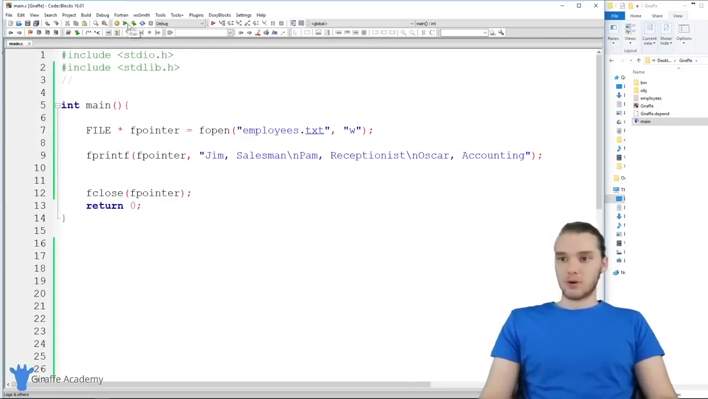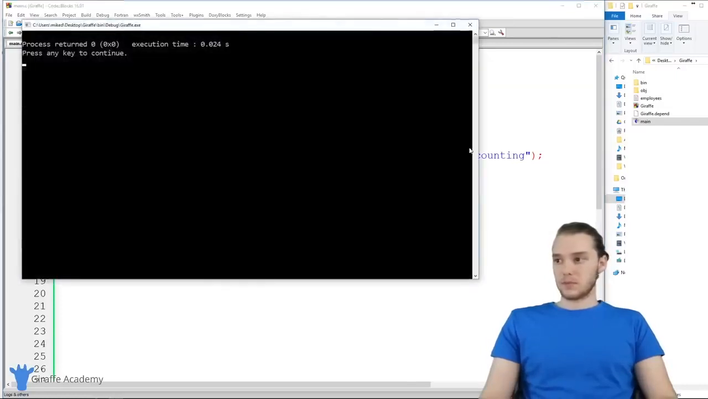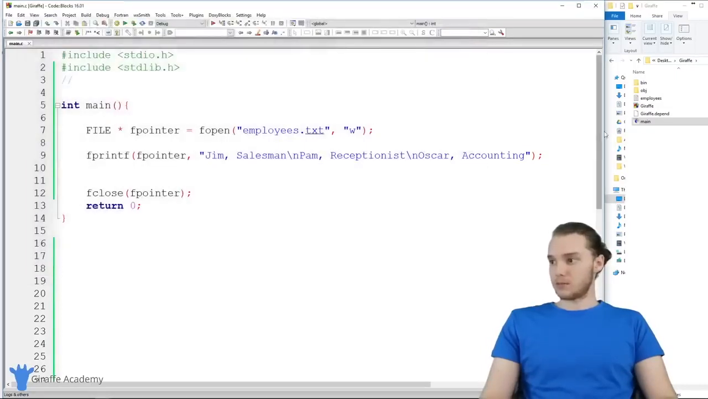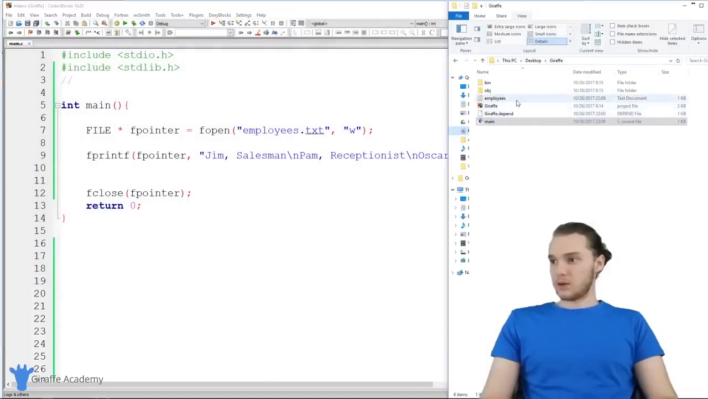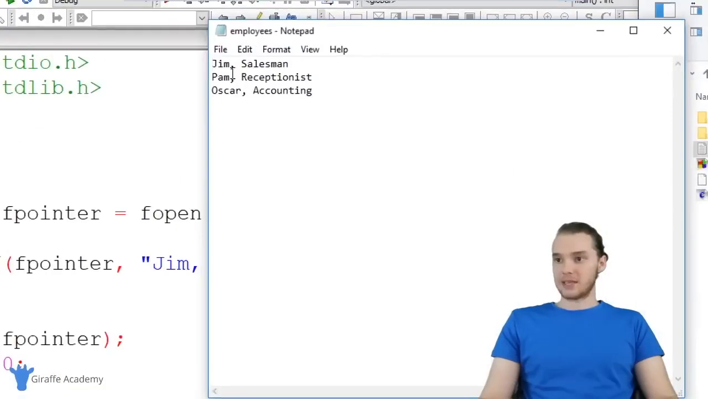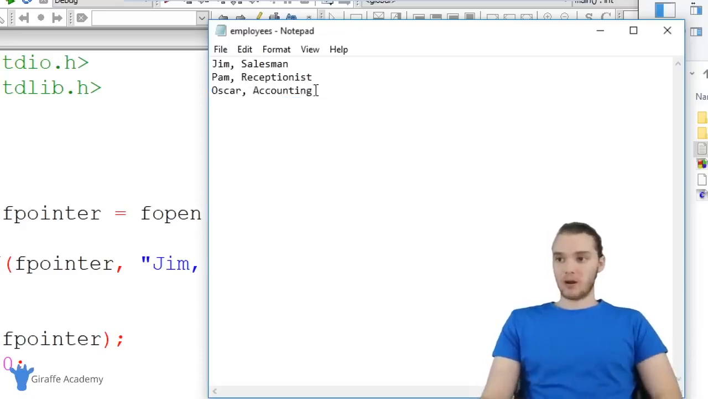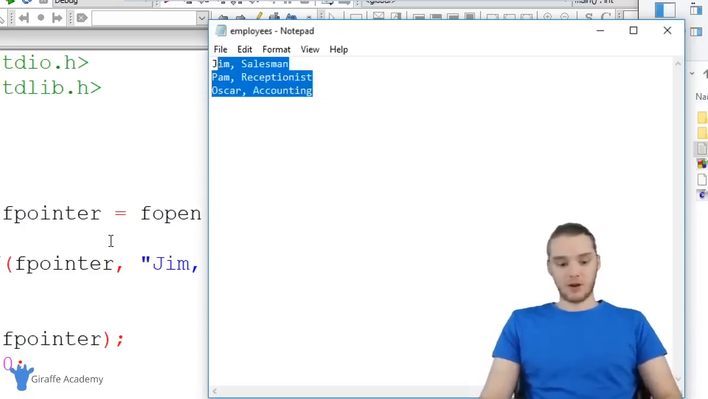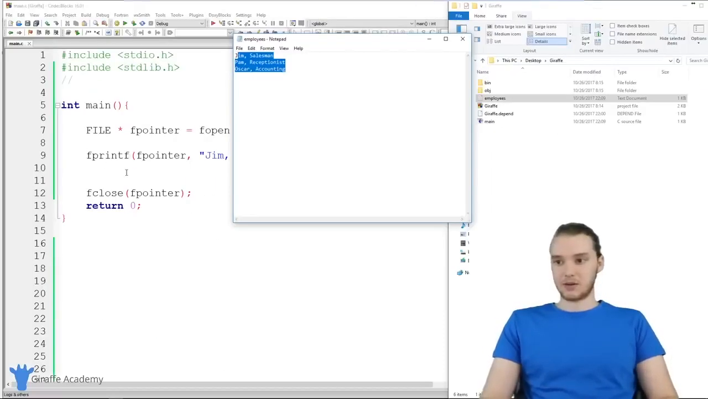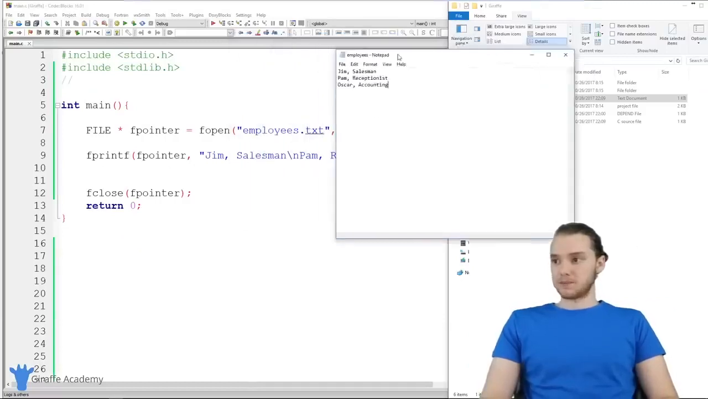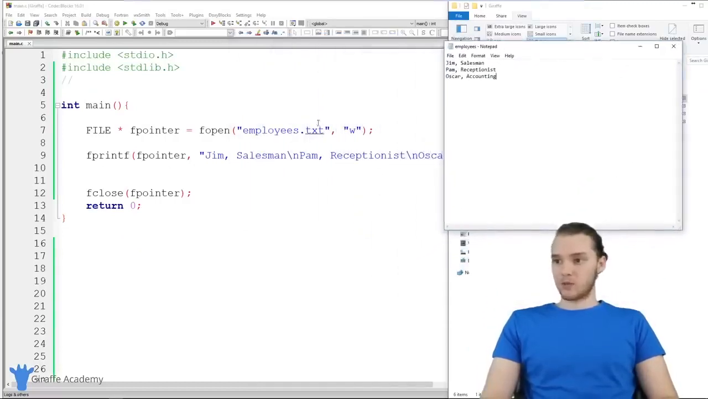So now when I run this program, and we go over here to this employees file, you'll see when I open this up that we have these 3 lines in here. So we have Jim salesman, Pam receptionist, and Oscar accounting. So I was able to create this file and write all of this information into the file just from down here in this program. So that's pretty cool.